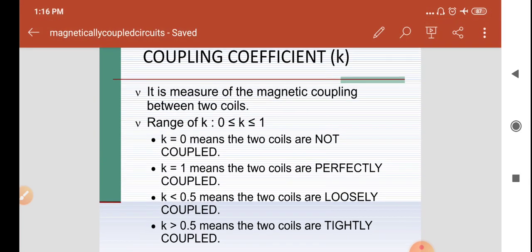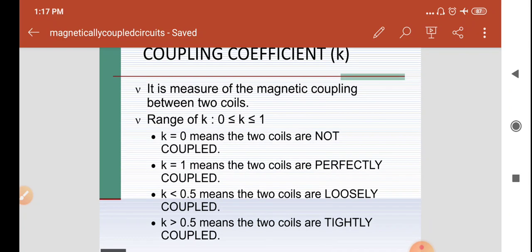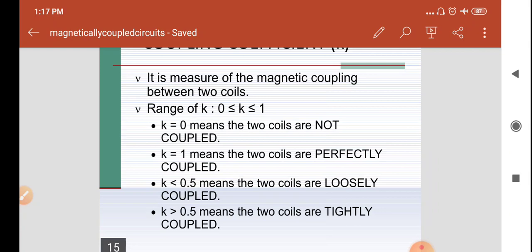If K is equal to 0, that indicates both coils are apart from each other, meaning there is no flux linkage between coil 1 and coil 2. If K is equal to 1, both coils are perfectly coupled, meaning the coils are as close to each other as possible. So the flux generated in coil 1 is equal to the flux generated in coil 2.